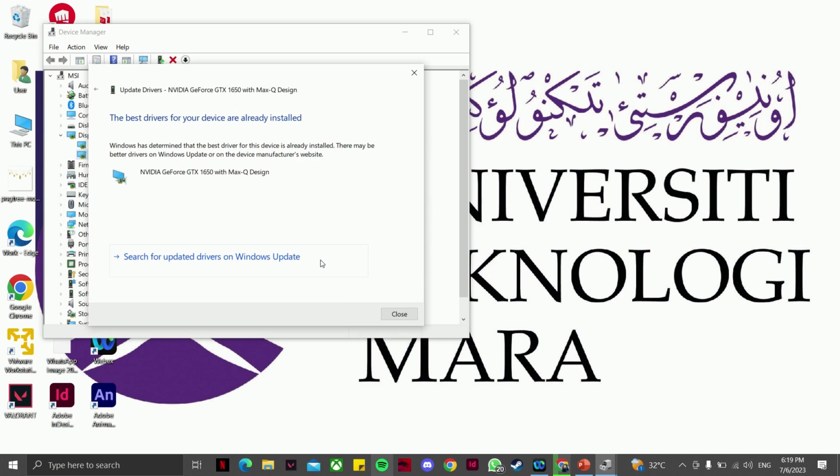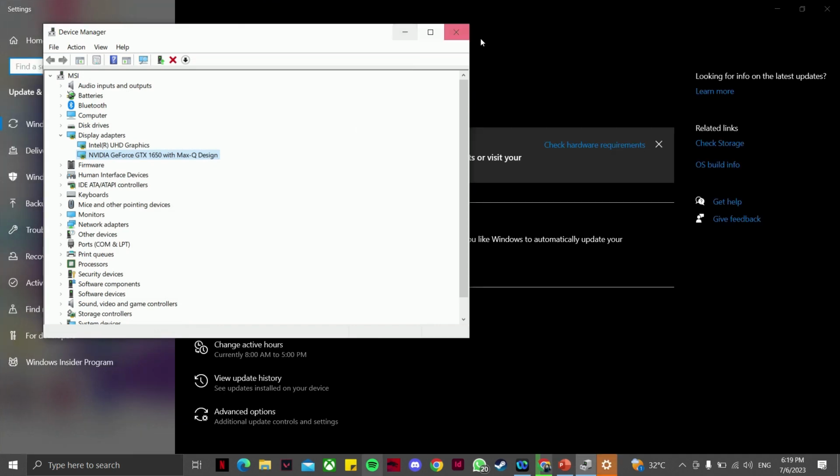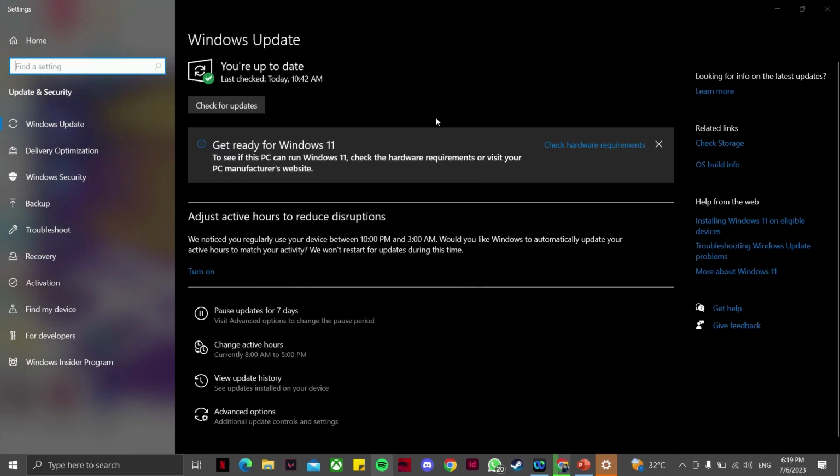Okay. And with that, after completing the steps above, your device driver is successfully updated. You may need to restart your PC for any changes to take effect fully. You can also search for updated drivers on Windows Update from here. It's done.